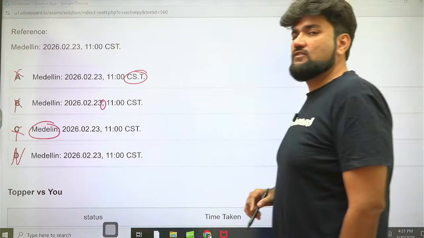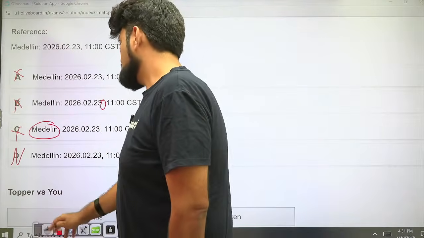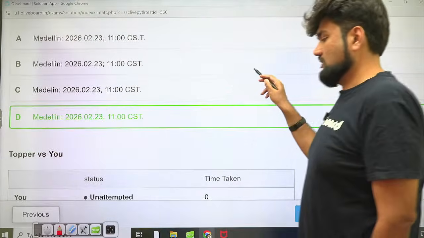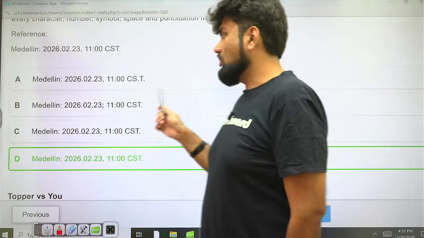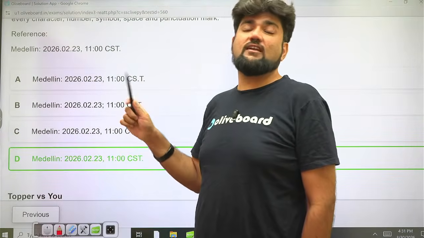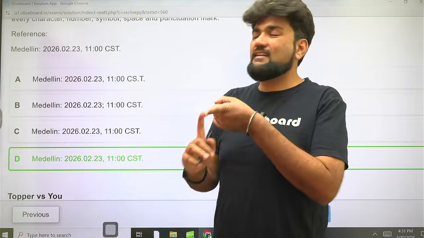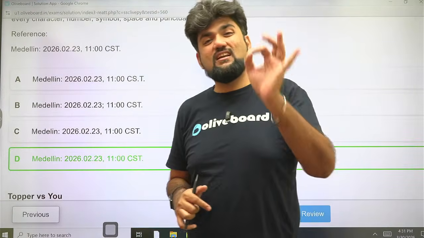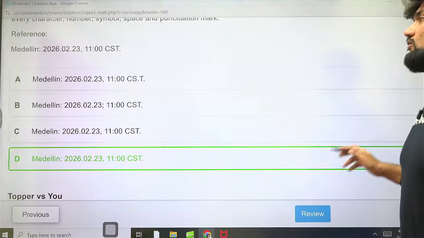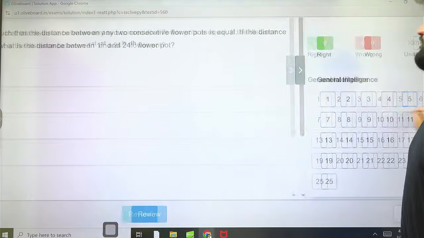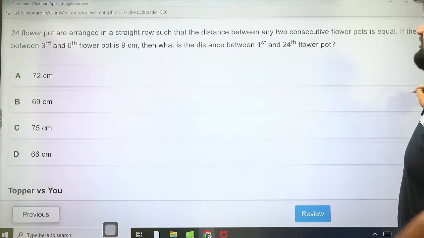Always observe these questions vertically one by one. That is going to help you eliminate much faster. Okay, 46 seconds. Why? Because probably the thought that punctuation marks can also change was not there. Address matching or all these types of questions, even little punctuation marks, even little gaps matter. So be careful about these things, okay? And nowadays it is picking up pace in your examination, especially the SSC exam.